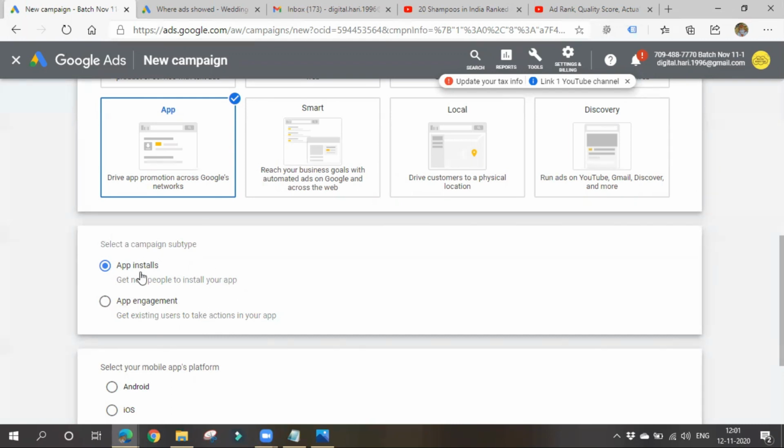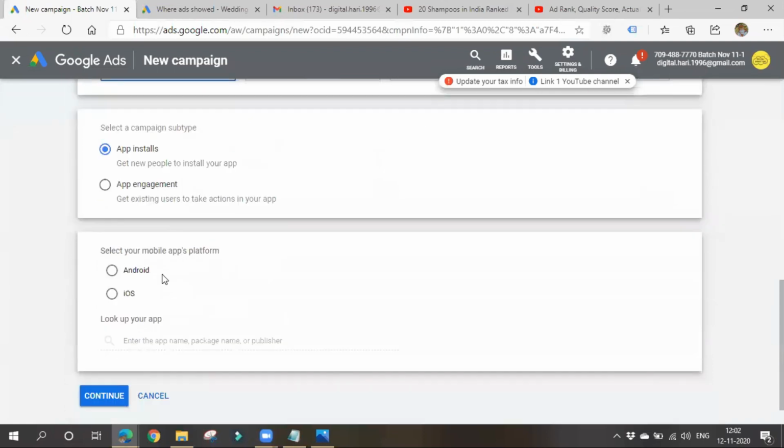If you choose app installs, once they click on your ad, you will be navigating those people to the Play Store. Please remember that. In case of app installs, you'll be redirecting people to the Play Store, where it will show them the option to install that particular app. In case of app engagement, it will take people directly to your app, as they might have already installed it. So you can choose whatever you want. I want app installs.